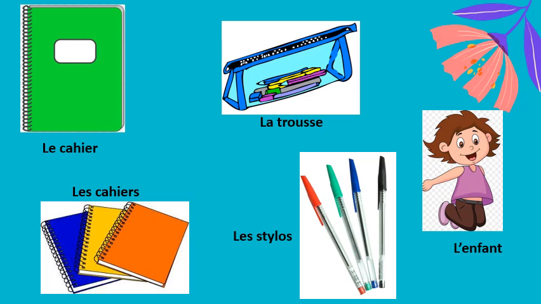Now here are a few nouns used with the definite articles: le cahier because cahier is masculine, la trousse since trousse is feminine, then les cahiers and les stylos because both are in the plural form, and l'enfant because the noun starts with a vowel and is in the singular form.